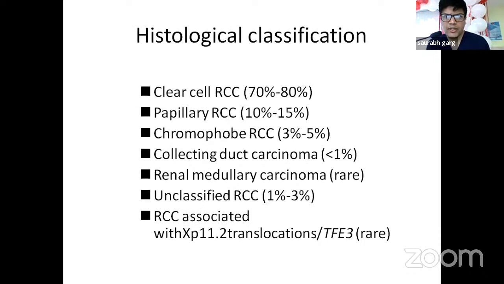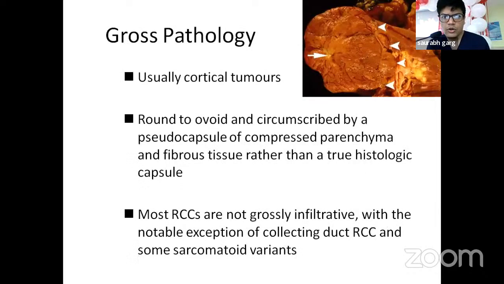Now, on the etiology of the same, we will discuss clear cell RCC, then papillary RCC, chromophobe RCC, collecting duct carcinoma, renal medullary carcinoma, unclassified RCC, and RCC associated with Xp11 translocations. On gross pathology, usually they are cortical tumors, round to ovoid, and circumscribed by a pseudocapsule of compressed parenchyma and fibrous tissue rather than a true histological capsule. Most RCCs are not grossly infiltrative, with the notable exception of collecting duct RCC and some sarcomatoid variants.